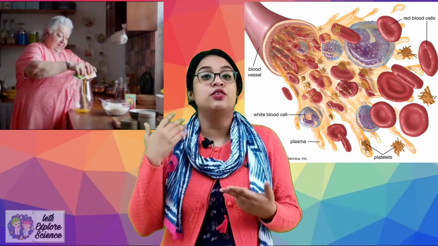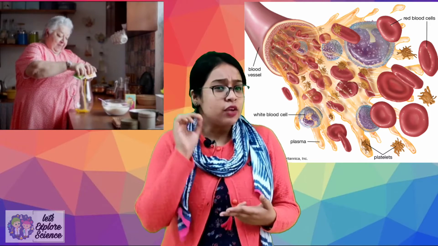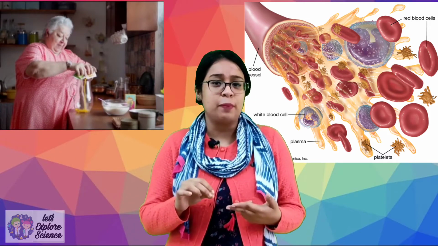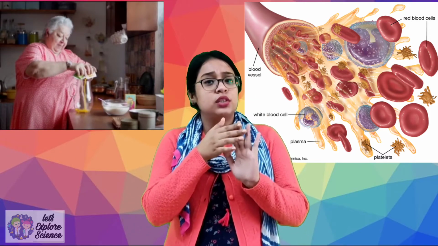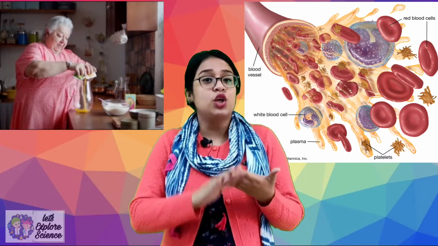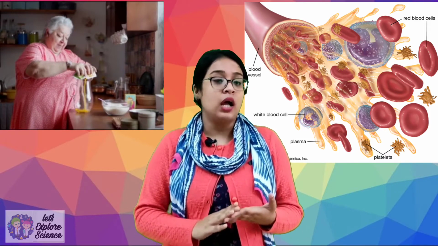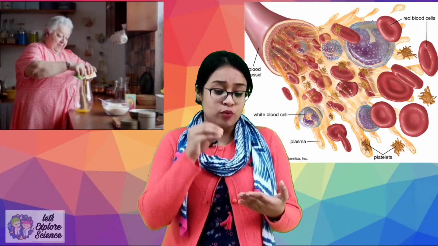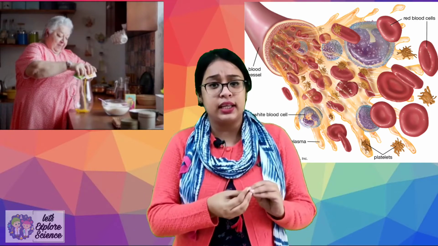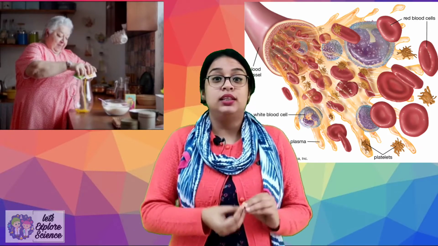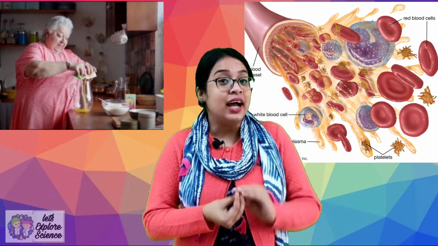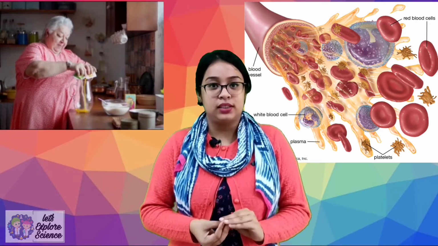The blood will start flowing from that area. And if you notice, after some time, a jelly-like substance is formed and the blood stops flowing from that area. How? What is that jelly-like thing? That is actually the blood clot, and that is done by the platelets.